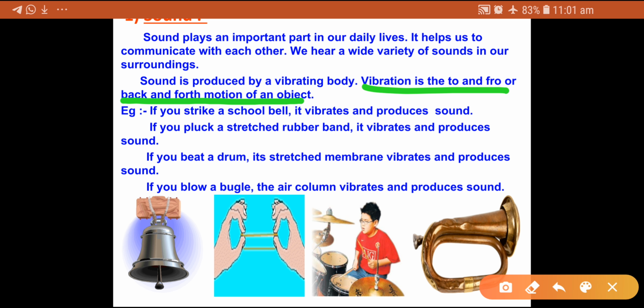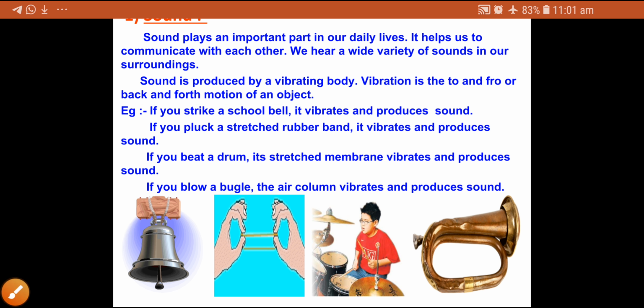Now here in the picture you can see the school bell. If you strike this school bell, it starts vibrating and produces sound. Before creating sound it starts vibrating. This is a rubber band, and when you pluck a stretched rubber band, it starts vibrating and also produces sound.